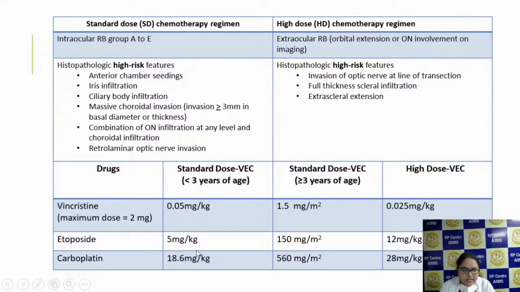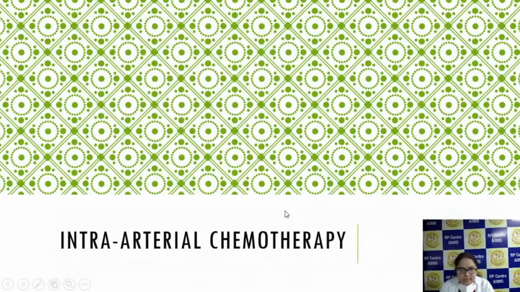For less than 3 years, these doses you can remember, and for more than 3 years, vincristine 1.5 mg per meter square, etoposide 150 mg per meter square, and carboplatin is 560 mg per meter square. This dose you can remember.